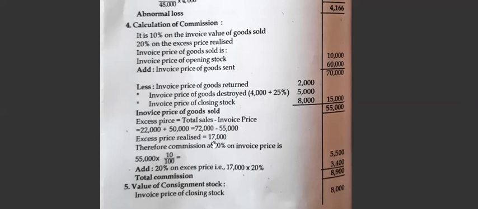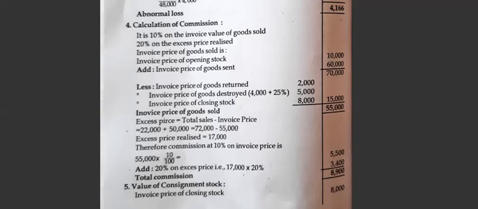So the remaining is 17,000. Now the commission is on the invoice price 55,000 into 10%, 5,500. On the excess they will get 20%, so 17,000 into 20%, it is 3,400. So add it, 8,900. So this is the total commission.